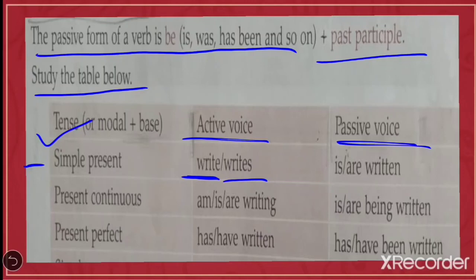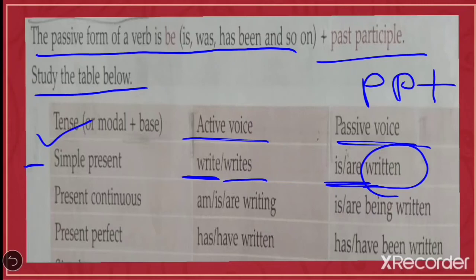Now while turning into passive voice, you have to remember that it's simple present. So according to your subject you have to write is or are, and you have to write the past participle form of that verb. Write, wrote, and written. So wrote is the simple past form, and written is the past participle form.